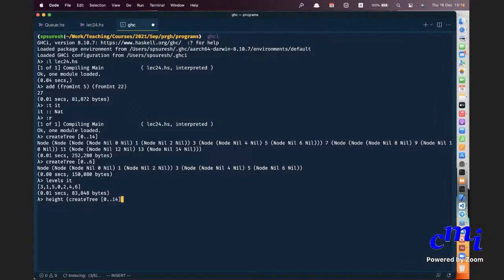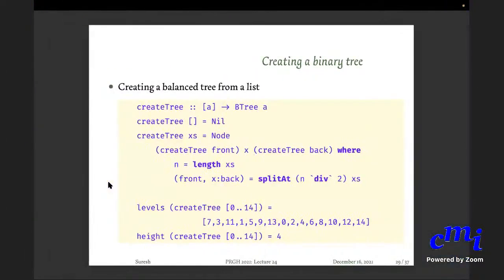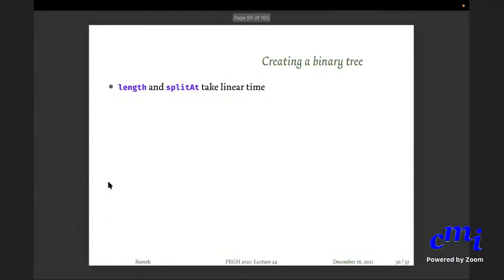You have 15 elements being stored, but the height is only 4. Which means that you are maintaining some amount of balance. But the time taken is order n log n, because length will take time order n, split at will take time order n. So your recursion is 2 times T(n/2) plus order n. So it's order n log n.